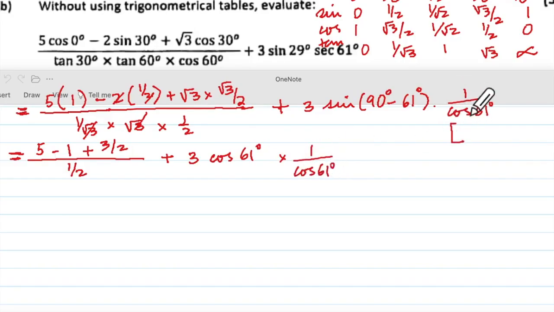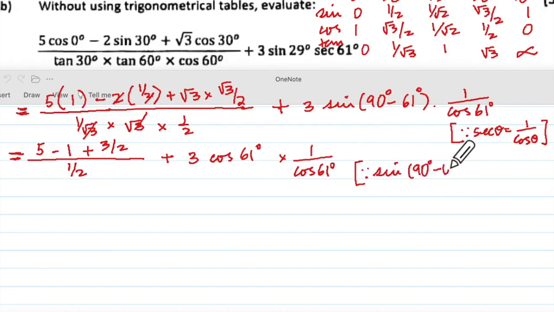Now for this earlier step, since sec theta is equal to 1 upon cos theta, we must write the reasons why we are saying the way we are saying things. So here what have we made use of? Since sine 90 degrees minus theta is equal to cos theta, I have made use of this over here.